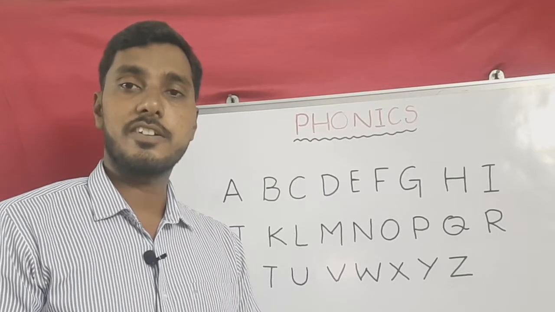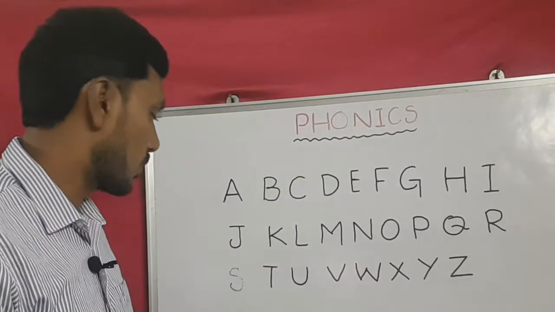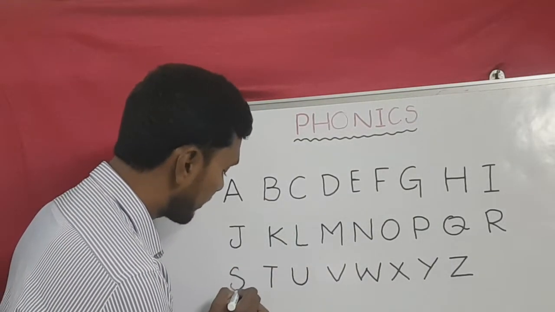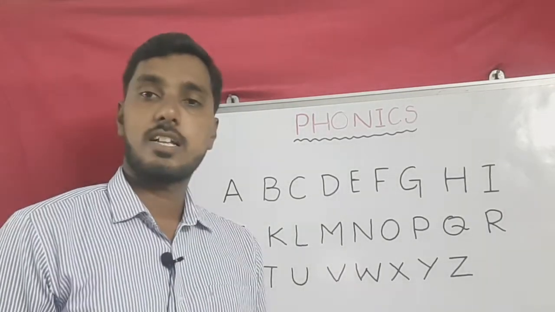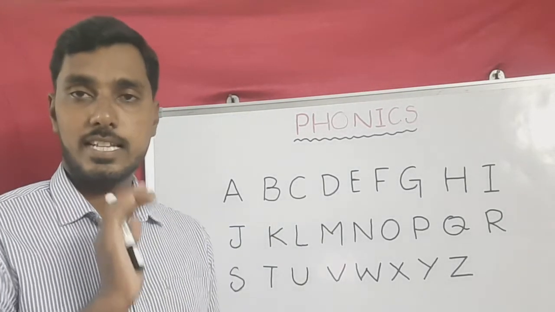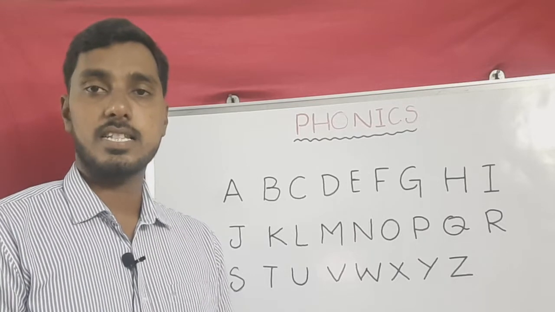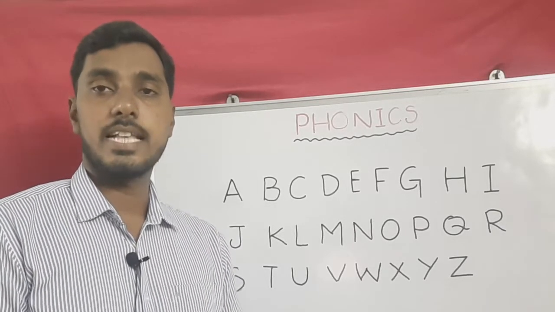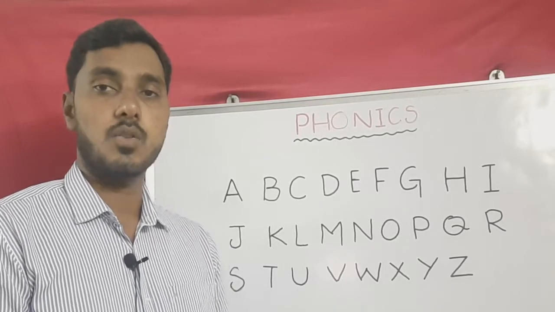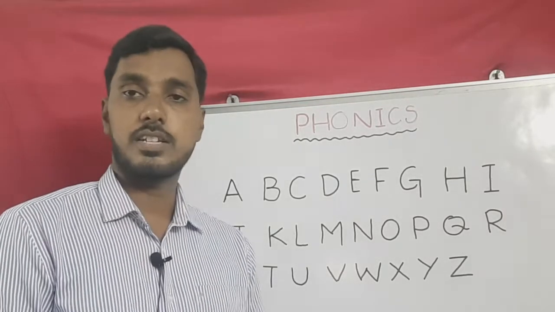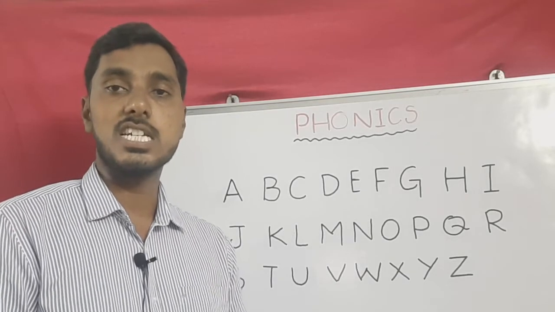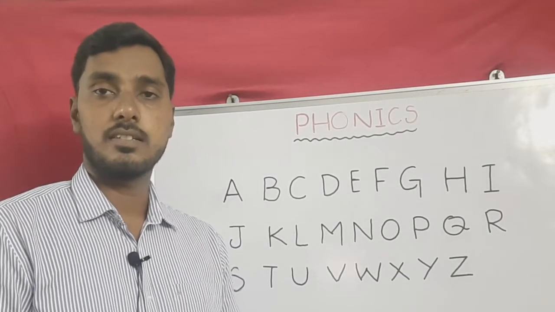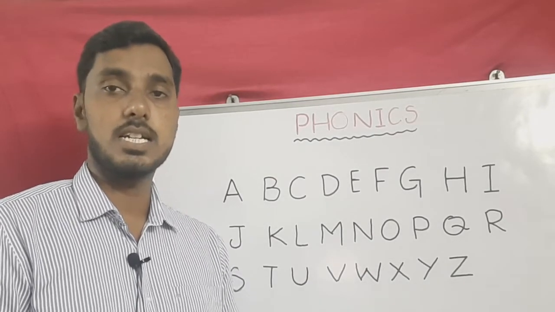Next one, S. The S letter gives the s sound like a snake. Snake, seat. So here S is giving the s sound. Next is T. T gives t: ten, tip.